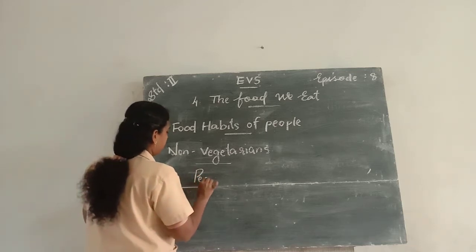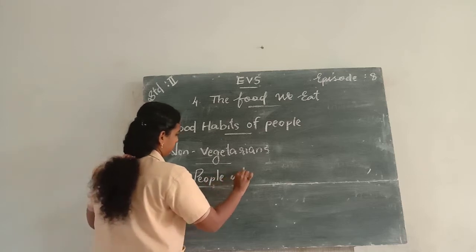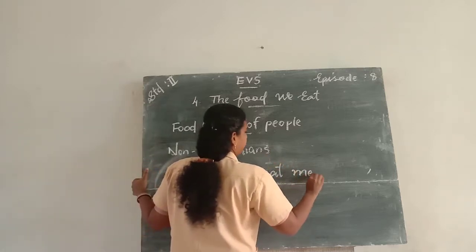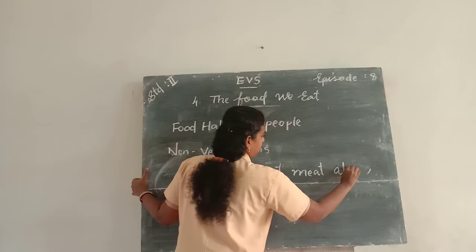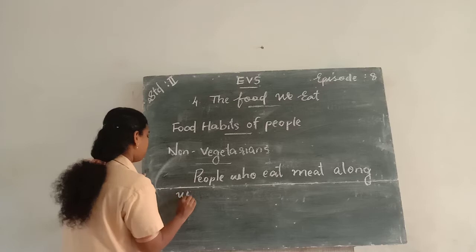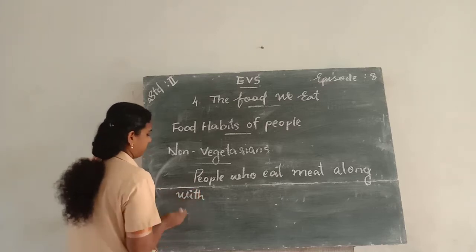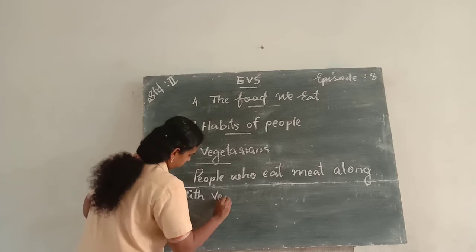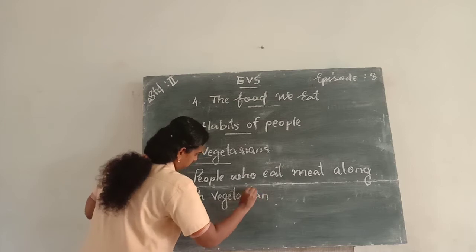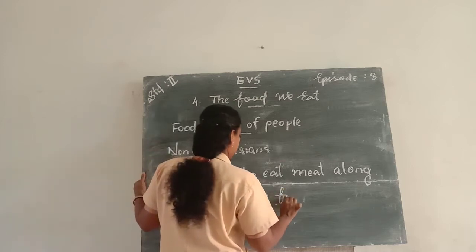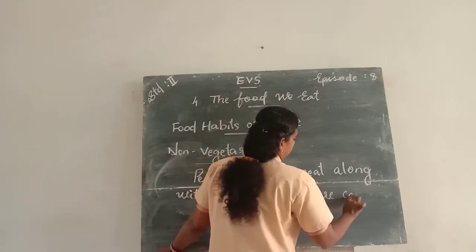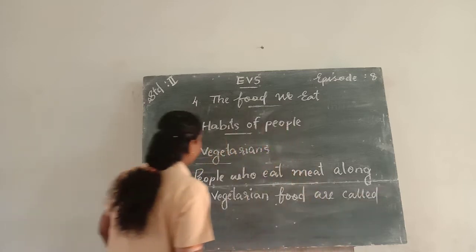People who eat meat along with the vegetarian food are called non-vegetarians.